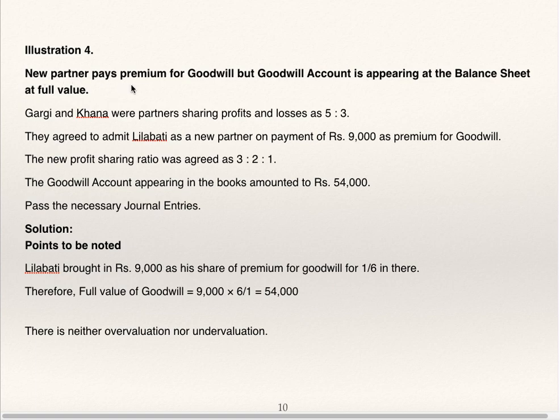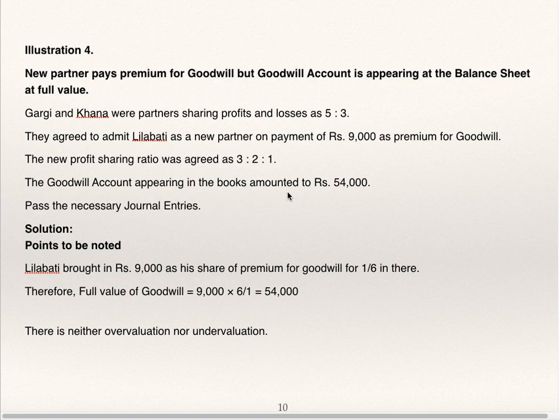Illustration 4. New partner pays premium for goodwill, but the goodwill account is appearing in the balance sheet at full value. Gargi and Khanna were partners sharing profits and losses as 5:3. They agreed to admit Leelavati as a new partner on payment of 9,000 as premium for goodwill. The new profit sharing ratio was agreed as 3:2:1. Old profit sharing ratio is given, new profit sharing ratio is also given.